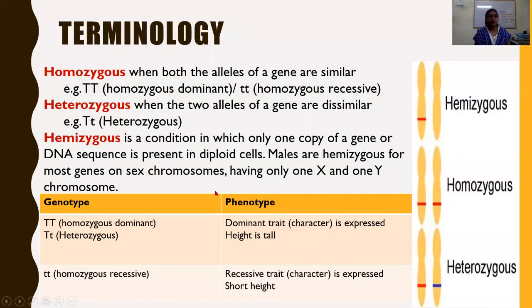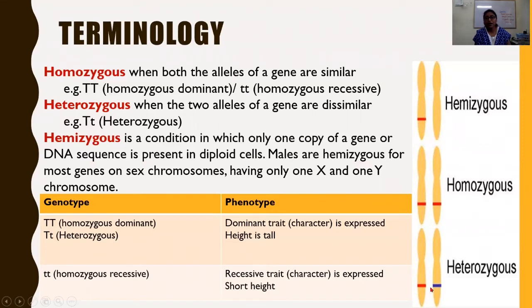Remember, homozygous, heterozygous, and hemizygous belong to alleles or the individual. When both the alleles of a gene are similar, that may be homozygous dominant or homozygous recessive. Both the alleles are similar. Here you see both the alleles are similar. Alleles of the same gene are located on the same position of the homologous chromosomes. So these two are homozygous genes.